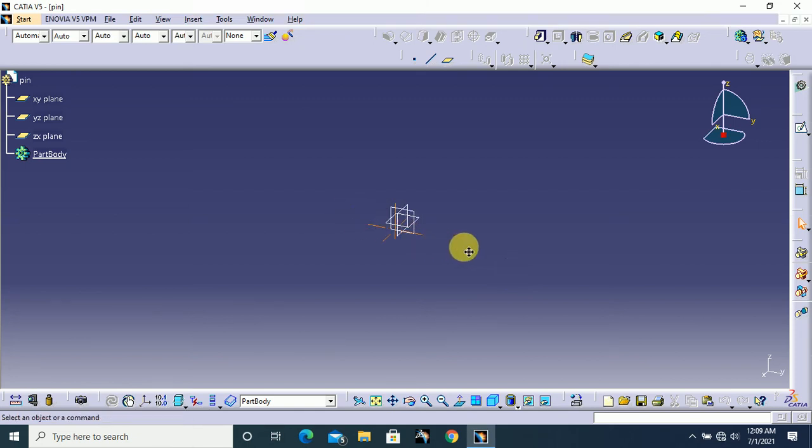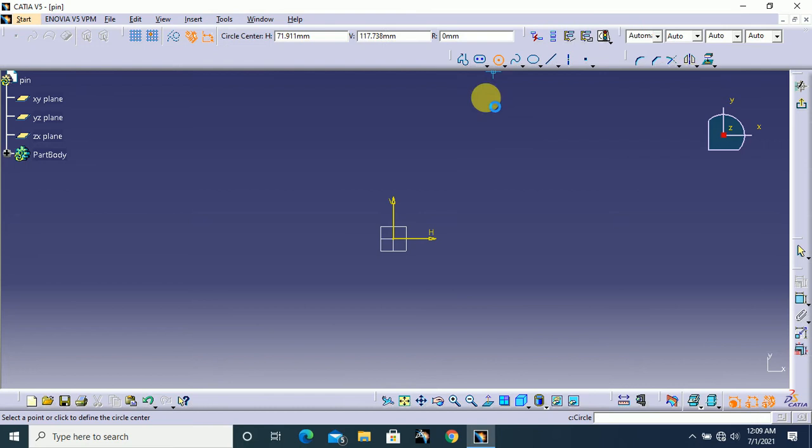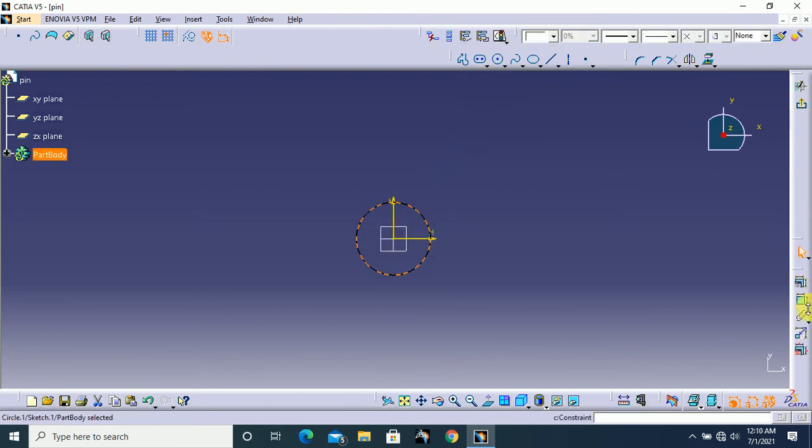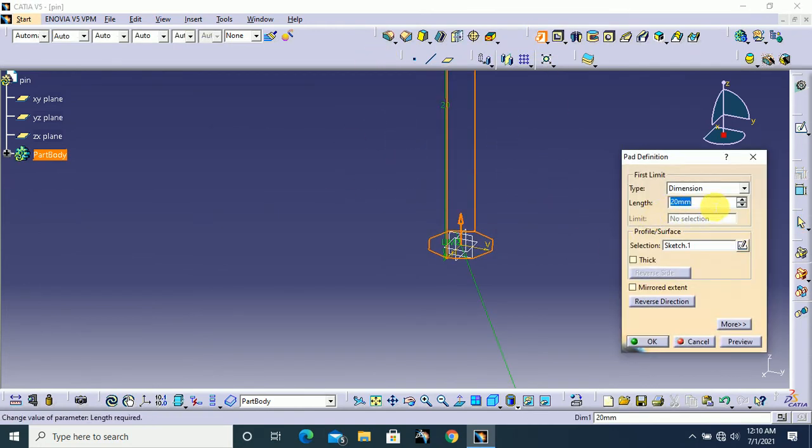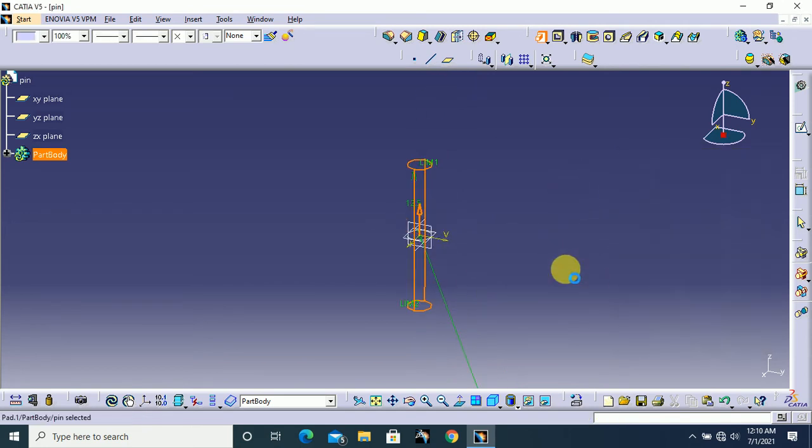Okay friends, let's create this last part. So first I select OEZ plane and I go to sketch and select draw one simple circle. Here the diameter value 4 mm and exit from the workbench and select pad. Here the value 12.5 mm and mirrored extent and click OK.